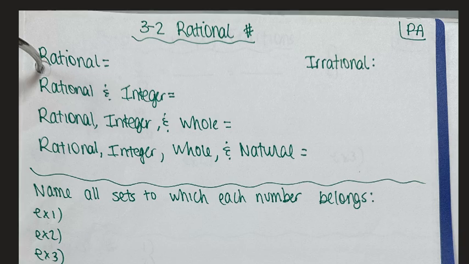Okay, so what is a rational number? A rational number is pretty much any number that you can think of, all of the normal type numbers. So let's do some examples. A rational number could be a decimal, 0.5. A rational number could be a fraction, 1/2. A rational number could be a -7.